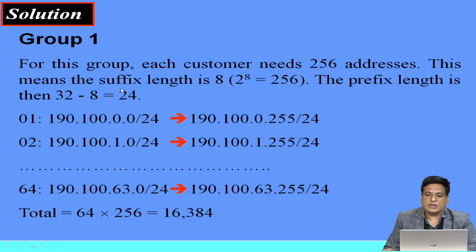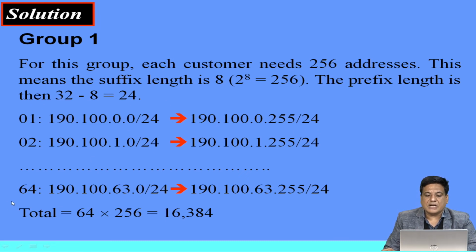We have 64 customers in the first group, so the first address starts from 190.100.0.0/24, and we are allocating 256 addresses. So the last address is 190.100.0.255/24. This is the block of addresses assigned to the first customer.